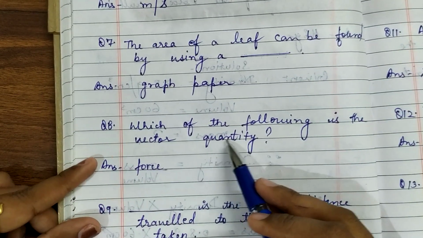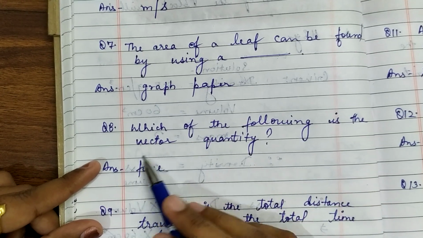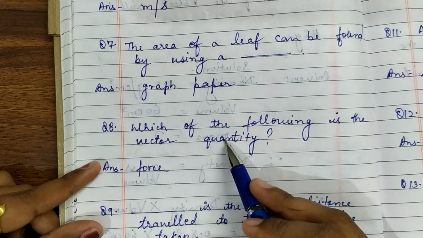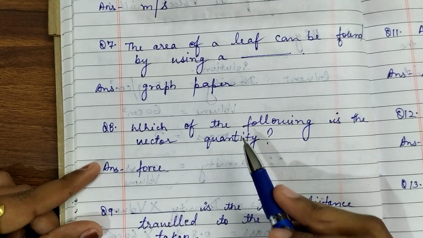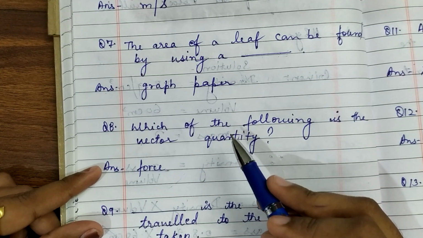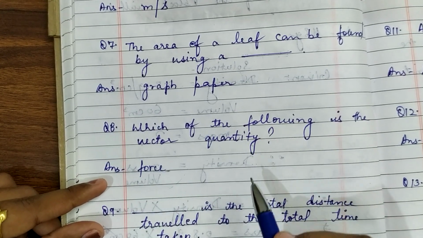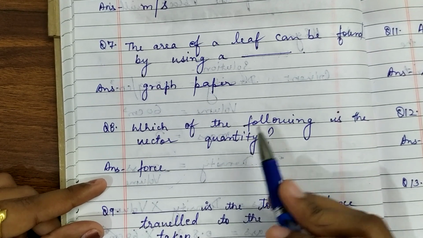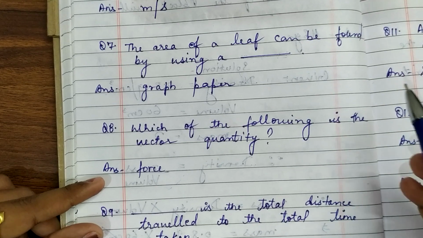Now question number 8. Which of the following is a vector quantity? So out of that, force was the vector quantity, because as you know children, what are vector quantities? Those quantities which have what? Which have magnitude as well as the direction. So force, you know that force is always applied. When you apply force, it is always applied in a particular direction. So it means your correct answer is force.